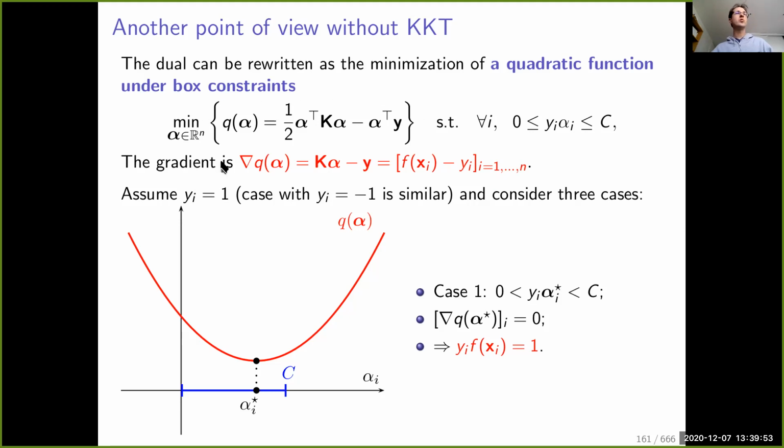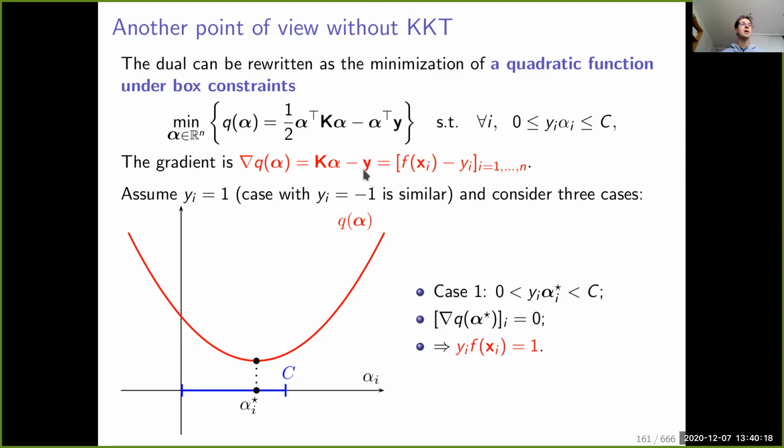So the dual is now the maximization of this quadratic function under these box constraints. If we want to get some geometric interpretation, we can look at the gradient of Q. The gradient of Q in that case is simply K times alpha minus y.